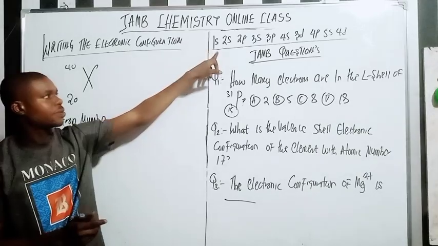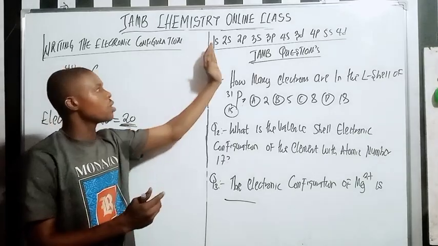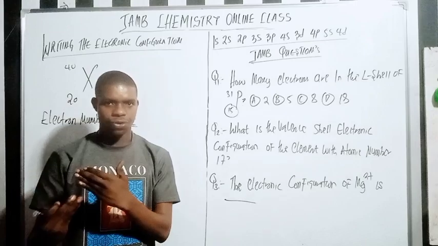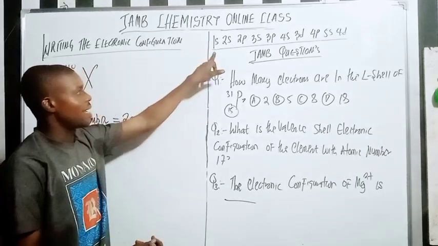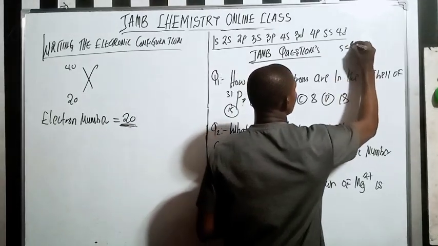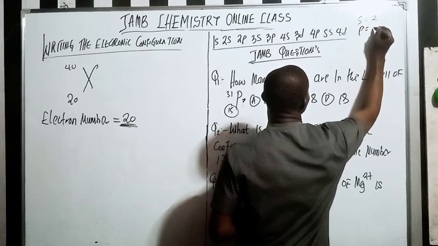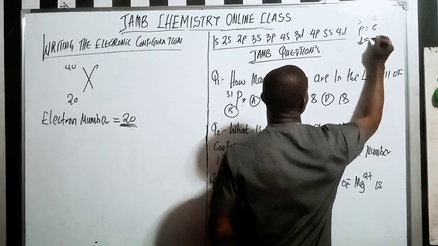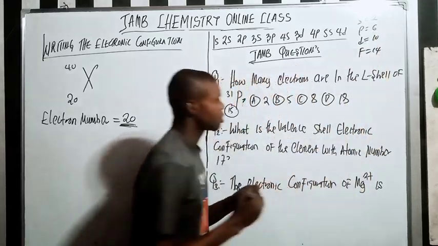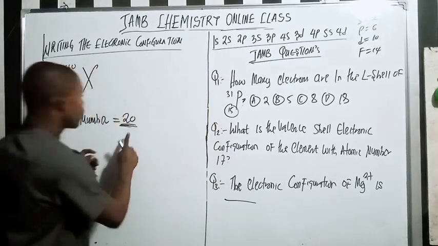So we start from here. We have to feed the electrons one after the other until we exhaust our 20 electrons. I want to start from 1s. Remember, s can take how many electrons? 2 electrons. So s is 2 electrons, p is 6 electrons, d is 10 electrons, and f is 14 electrons. Do you understand? So now I'm going to start from here.